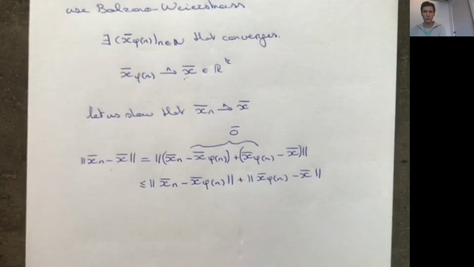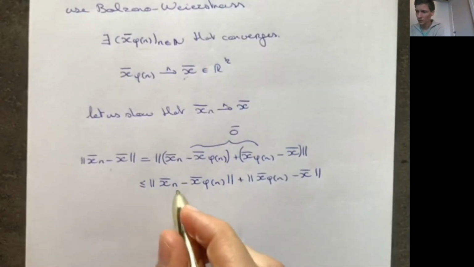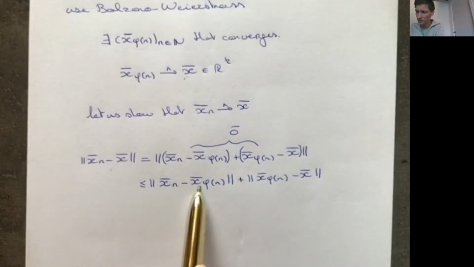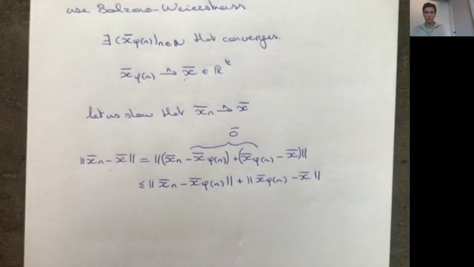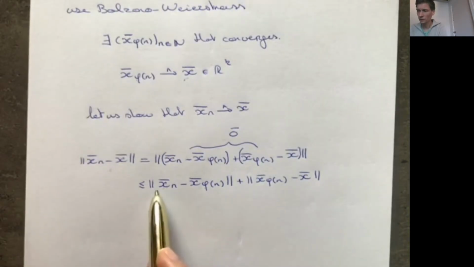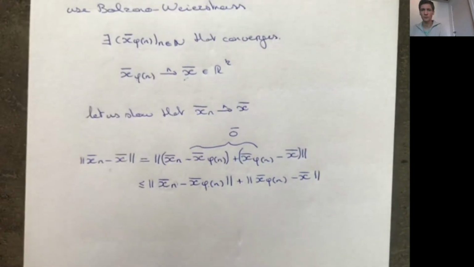Let's now look at these two terms. This is the difference between two vectors in the sequence. This is the nth element in the sequence, and this is the nth element in the subsequence, so it's also part of the original sequence. So what happens if n goes to infinity? Well, this vector goes further and further in the sequence, but also this vector goes further and further into the original sequence, right?